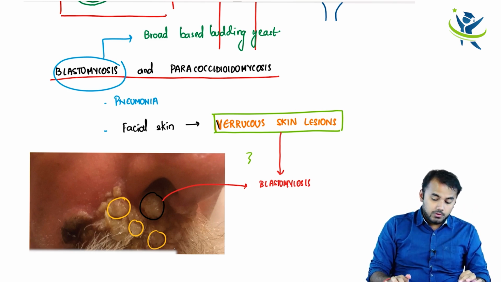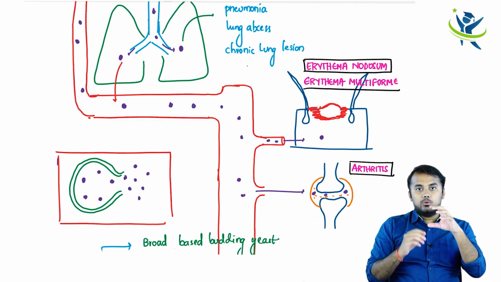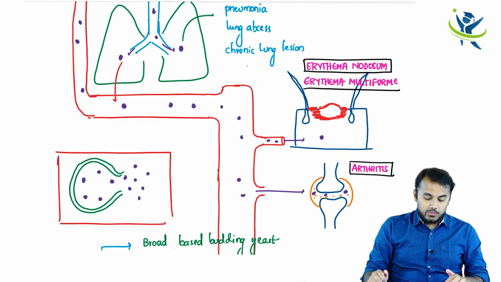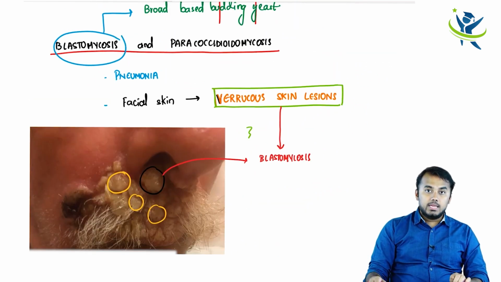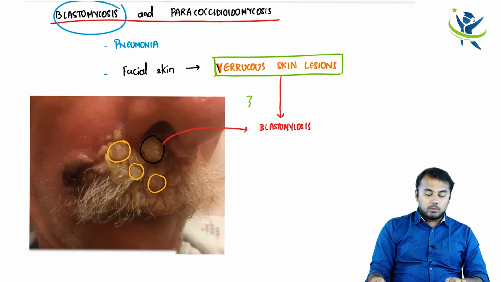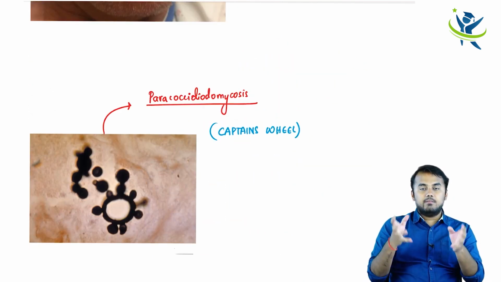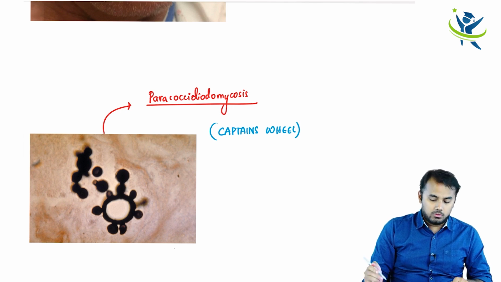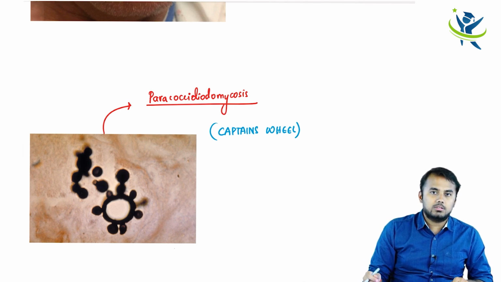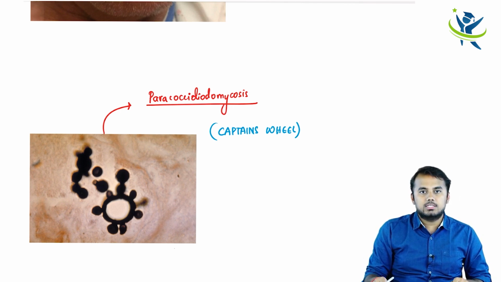Yes, for coccidioidomycosis, you find spherules releasing endospores. And for blastomycosis, you will find broad-based budding yeast. And for paracoccidioidomycosis, you will find a captain's wheel appearance. So this is very easy, I think. Paracoccidioidomycosis diagnosis is pretty simple. Thank you so much. So this is the end of the lecture.